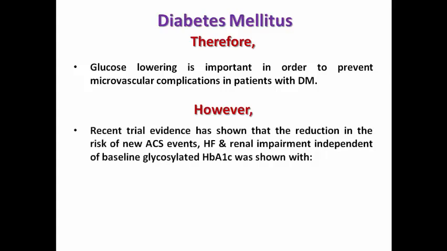However, recent trial evidence shows that the reduction in the risk of new acute coronary events, heart failure and renal impairment is independent of the baseline hemoglobin A1C when you use medications like SGLT2 inhibitors, the sodium glucose transport 2 inhibitors, and the glucagon-like peptide receptor agonists, because they have independent reduction for the risk of coronary events, heart failure and renal impairment.